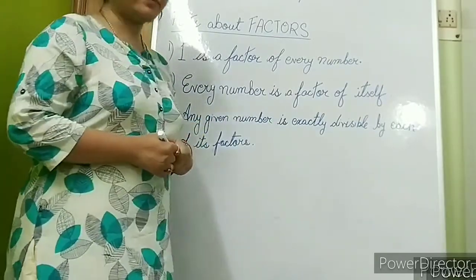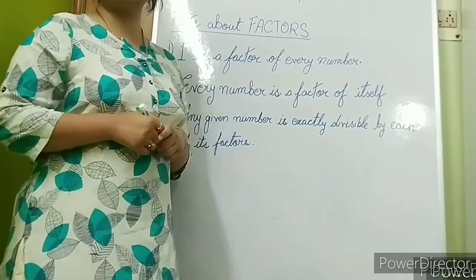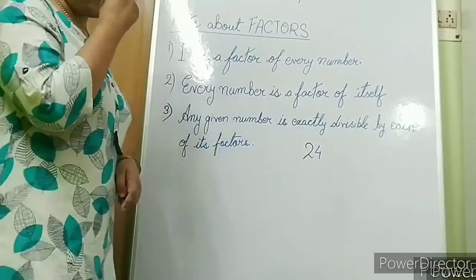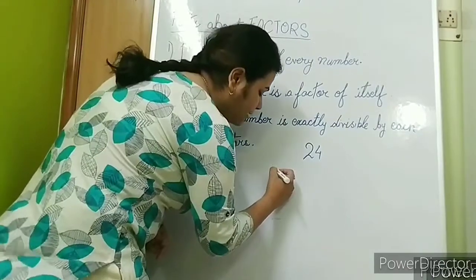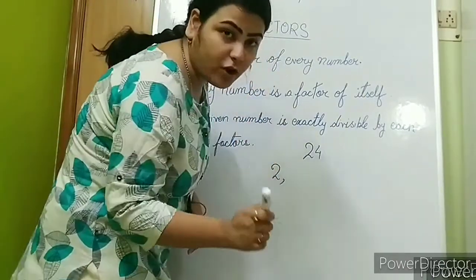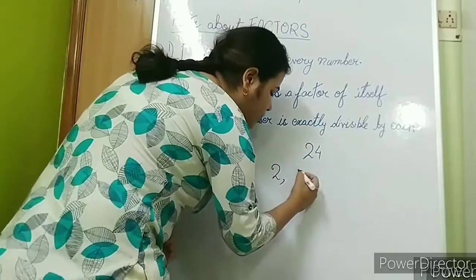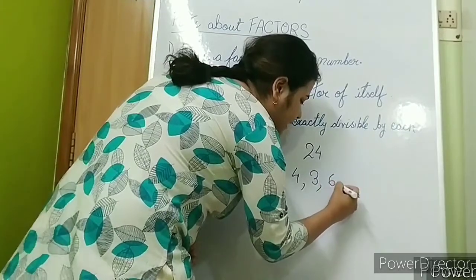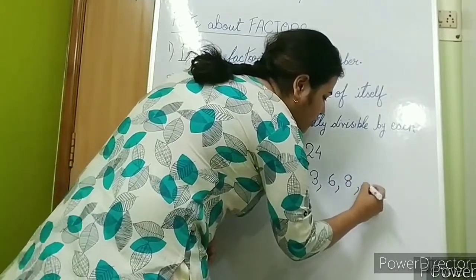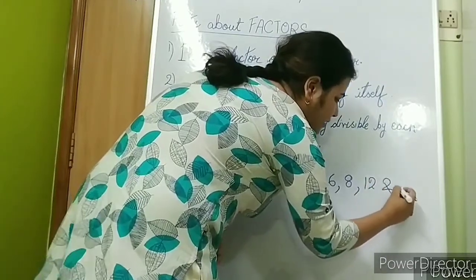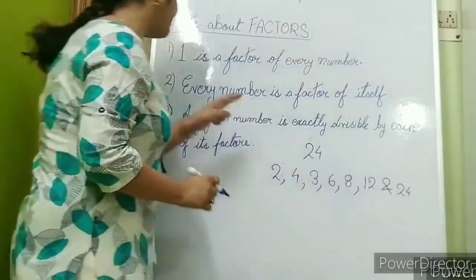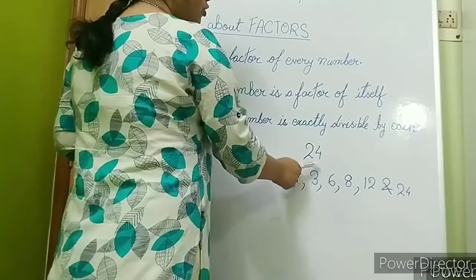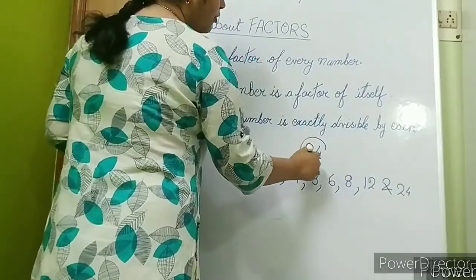Let's take any number. In our last class we took 24 and we also got its factors. If I take 24, what are the factors that I get? I hope you all remember. We get 2, 4, 3, 6, 8, 12 and 24. Why do I write 24? In our second fact we learned that every number is a factor of itself. So 24 has to be a factor of 24.